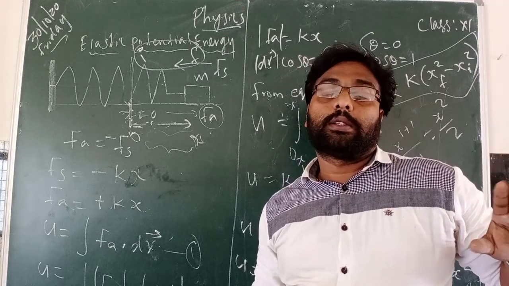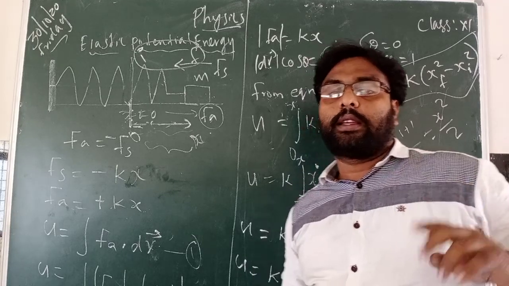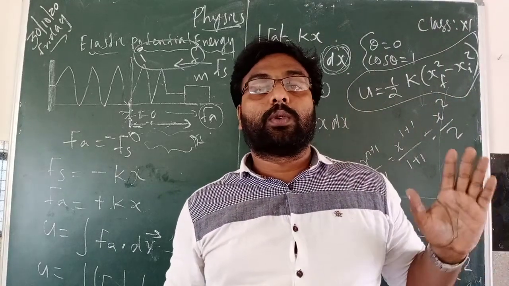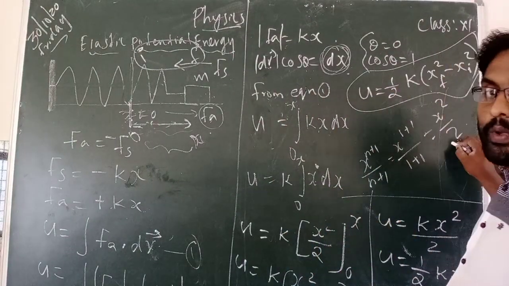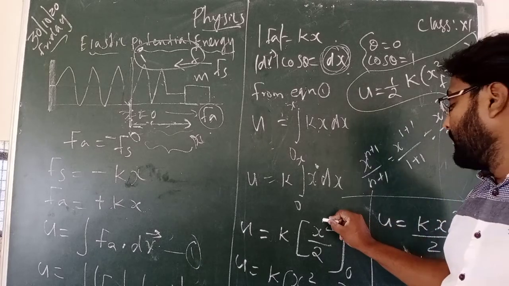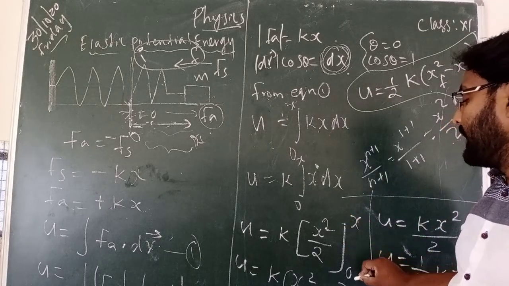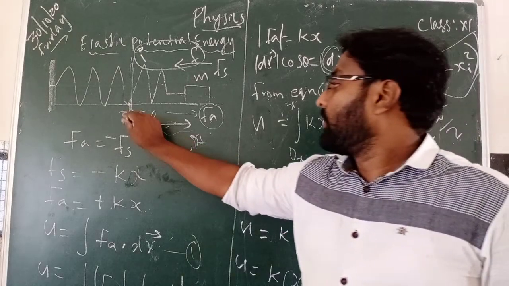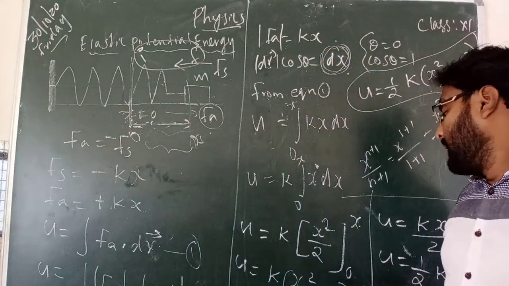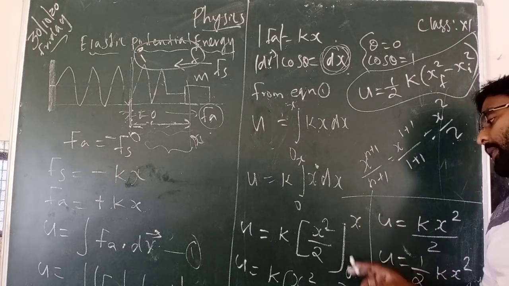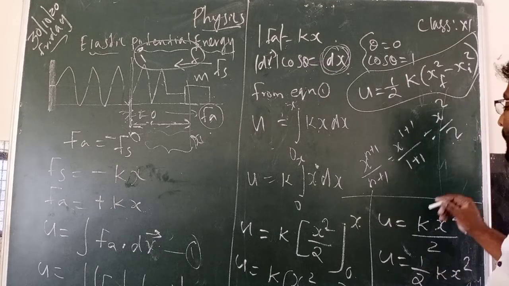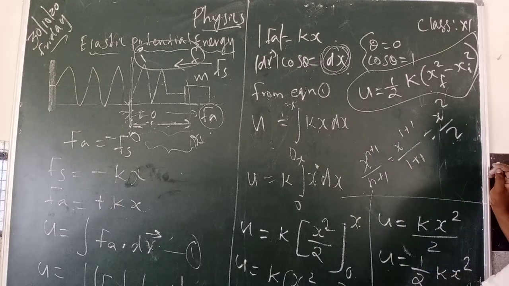X power n plus 1 divided by n plus 1. Here x power 1 is there, so x power 1 plus 1 divided by 1 plus 1, so x square by 2. That is the integration. So x square by 2, applying the limit 0 to x, from this to this. Now applying the upper limit and lower limit: x square by 2 minus 0. So kx square by 2, that is what you can write as 1 by 2 kx square.